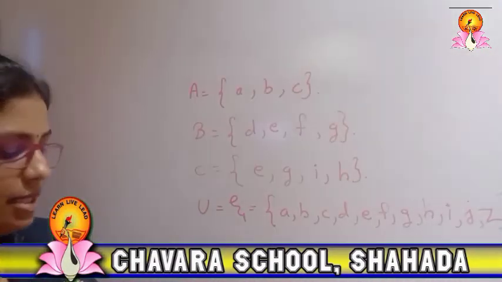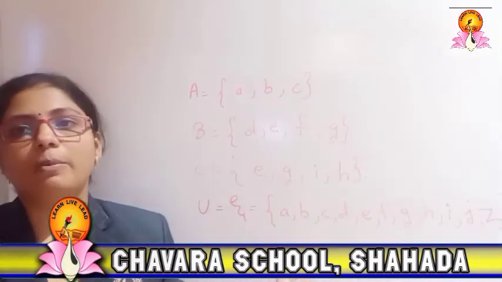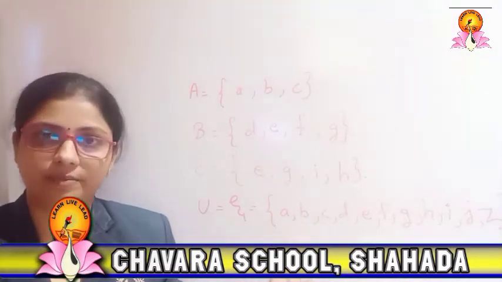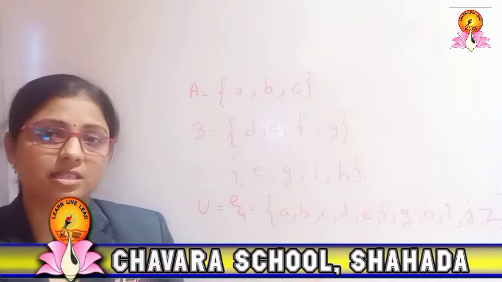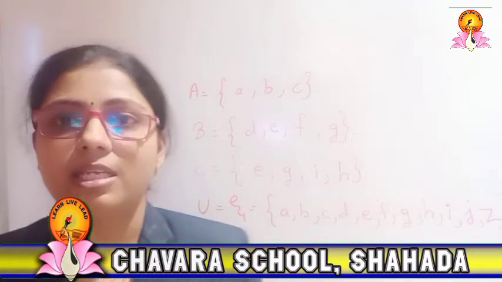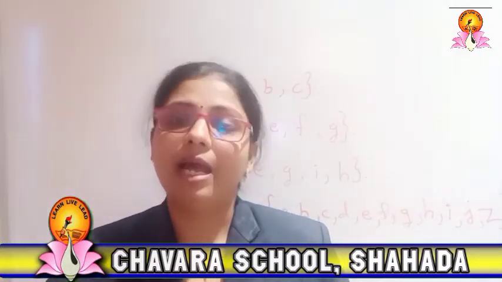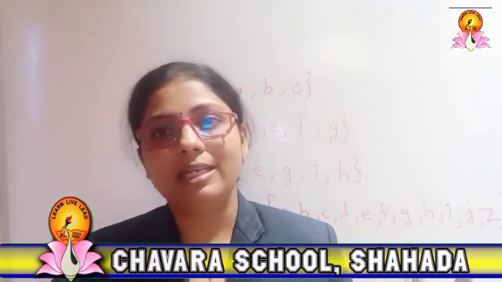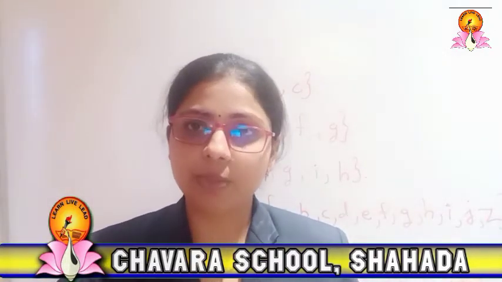But whatever elements are there, they should always be from the universal set only. Otherwise, if any element is not present in the universal set, it is not known as such. That is why all the elements present in all 3 sets should be present in the universal set, and it can have other elements also, not only those. So this is about the universal set.